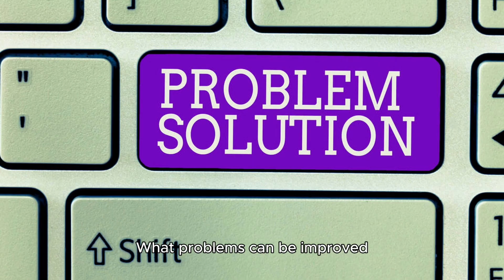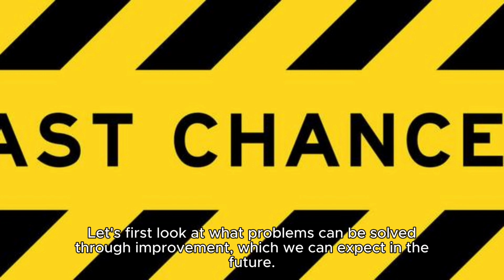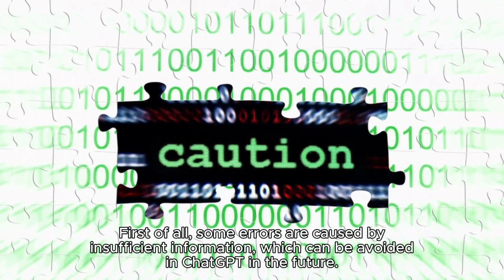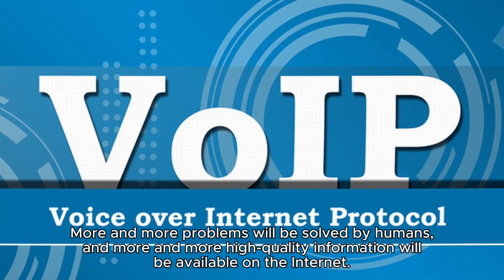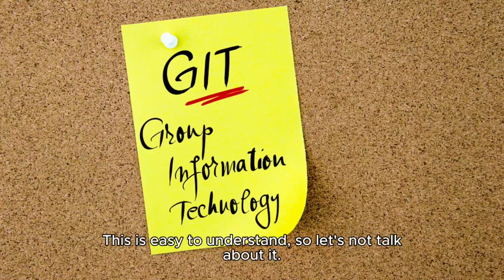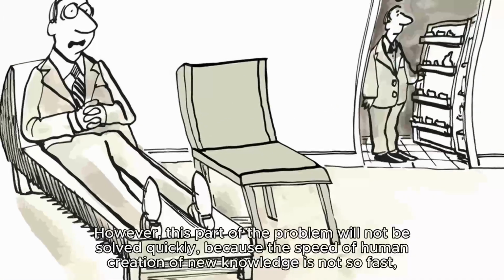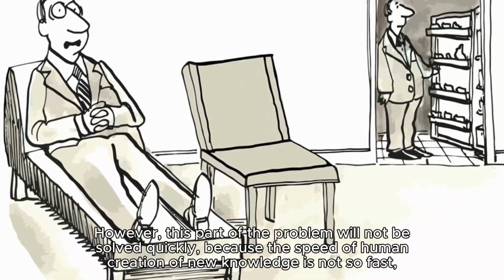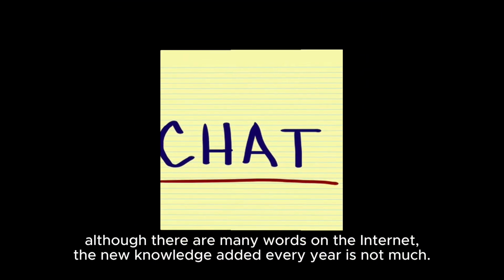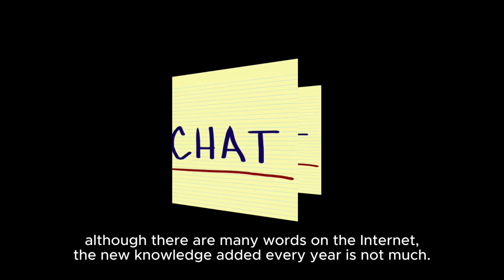What problems can be improved? Let's first look at what problems can be solved through improvement, which we can expect in the future. First of all, some errors are caused by insufficient information, which can be avoided in Chat in the future. More and more problems will be solved by humans, and more high-quality information will be available on the internet. This is easy to understand, so let's not talk about it. However, this part of the problem will not be solved quickly because the speed of human creation of new knowledge is not so fast. Although there are many words on the internet, the new knowledge added every year is not much.